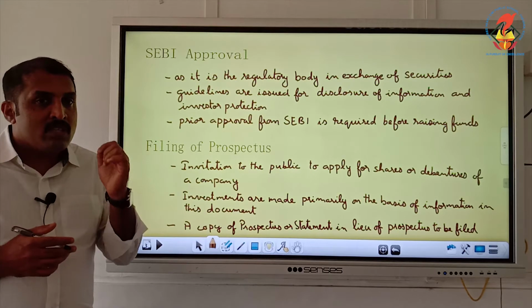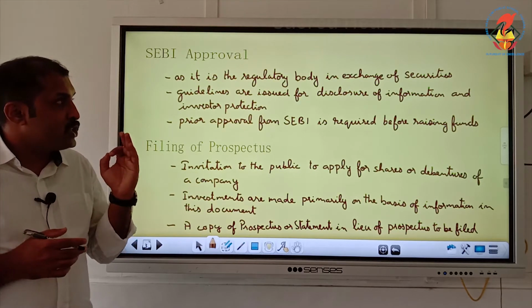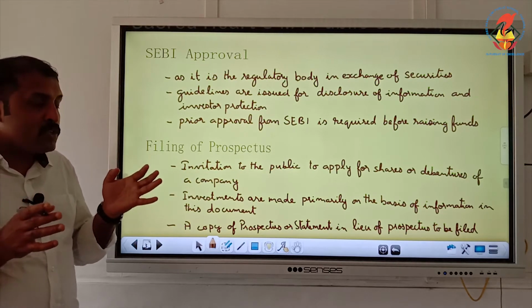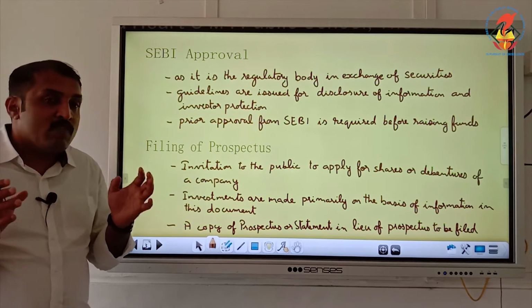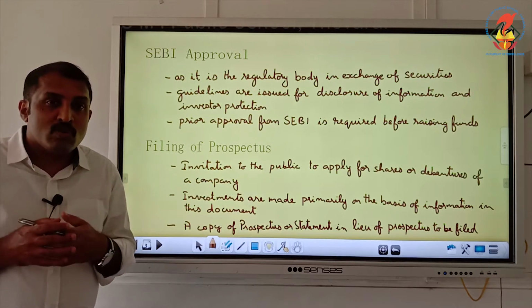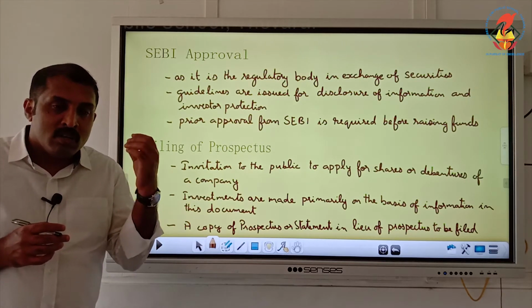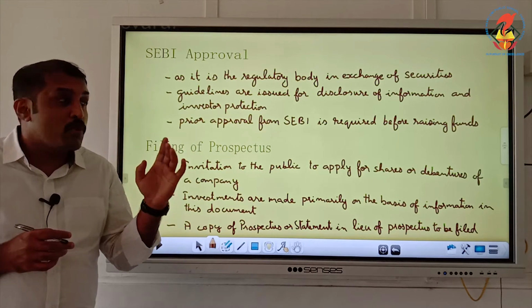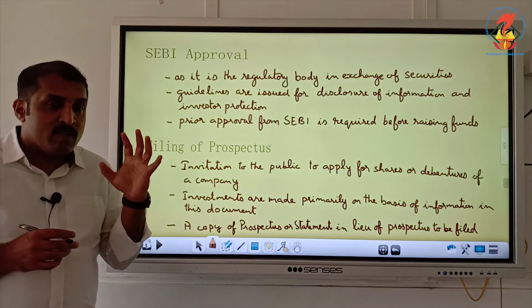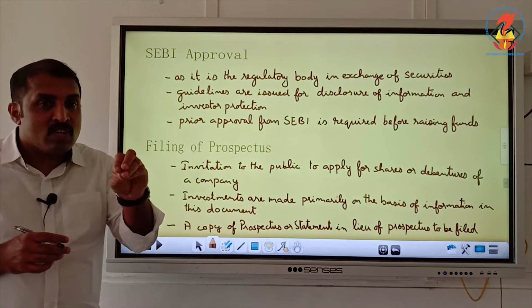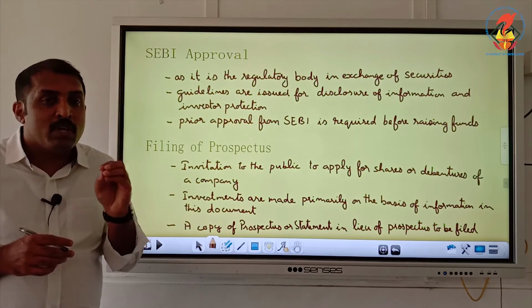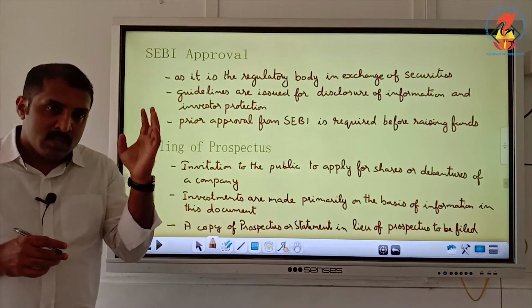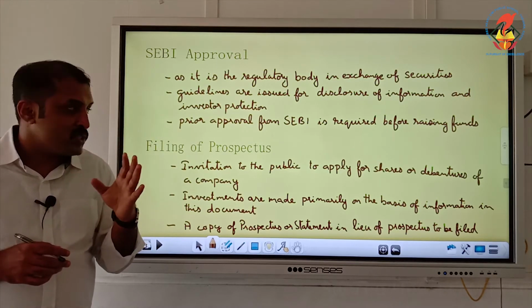And why is it said so? It is to make sure that information disclosed is in accordance with the guidelines, and investor protection is also ensured. SEBI makes sure that all the disclosure regarding the company and its activities is done properly, and protection of the investor, the person who is investing in the shares and debentures, is also ensured through the approval from SEBI, because SEBI has given clear guidelines.